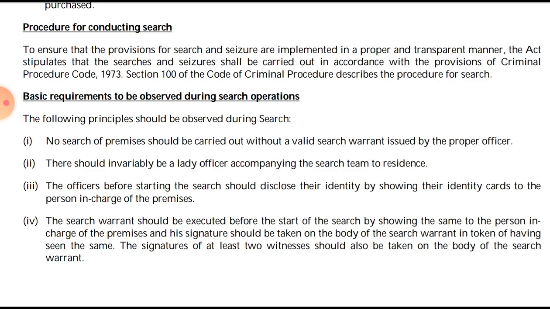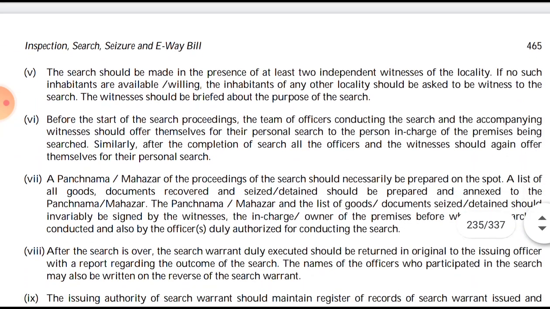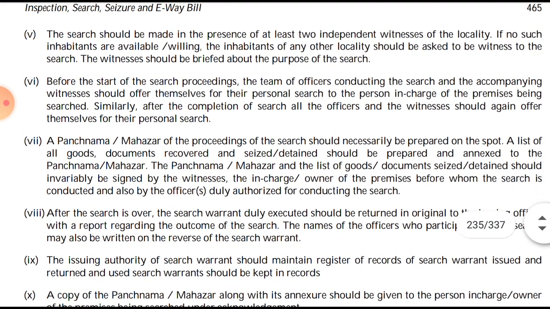Then they should take the signature of the person in charge and at least two witnesses as well. They should prefer two independent witnesses of the locality itself, but if they are not available, they should call witnesses from another locality, and specify to them the purpose of the search. Then, before conducting the search and at the time of leaving as well, the officers conducting the search and the witnesses should get themselves searched by the person in charge.